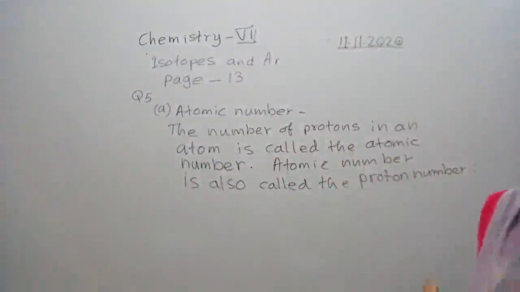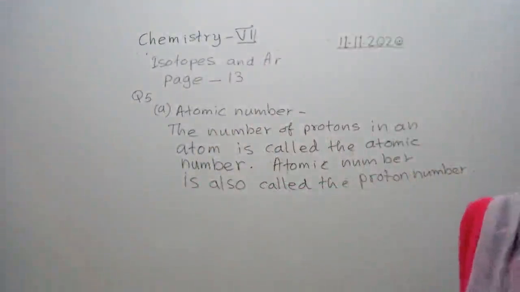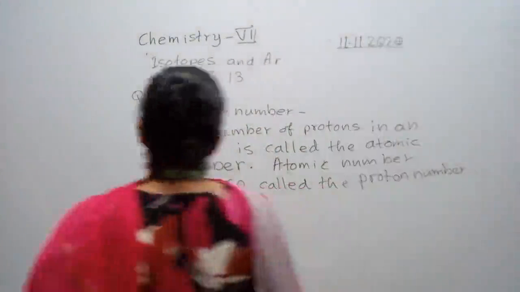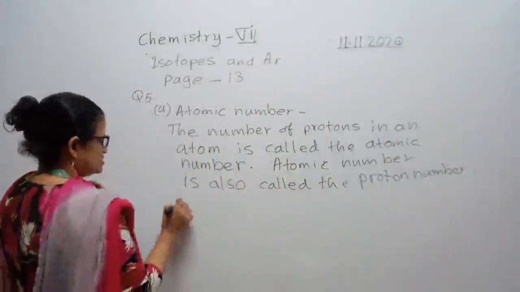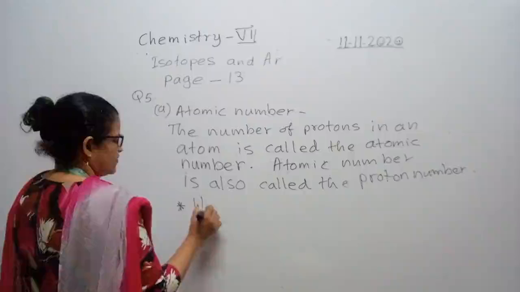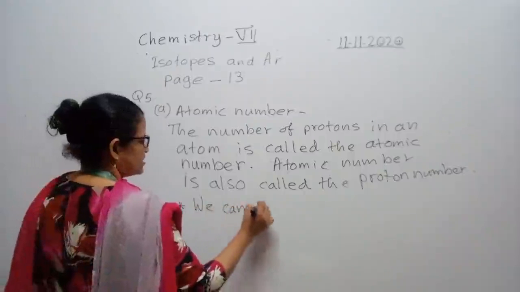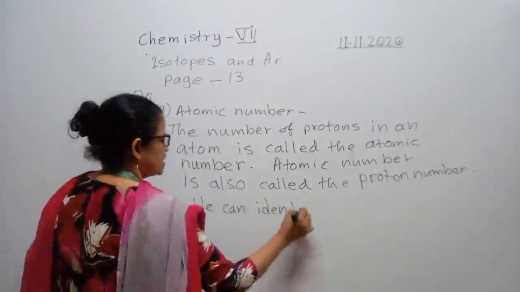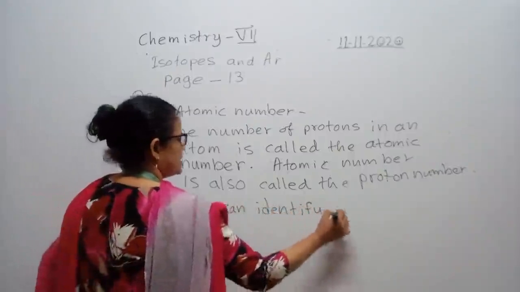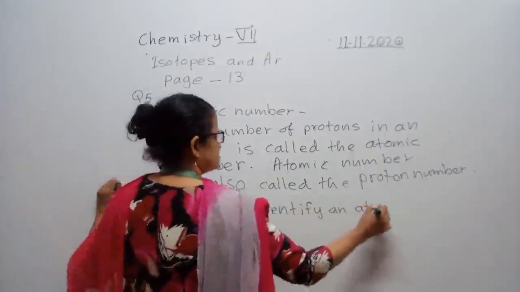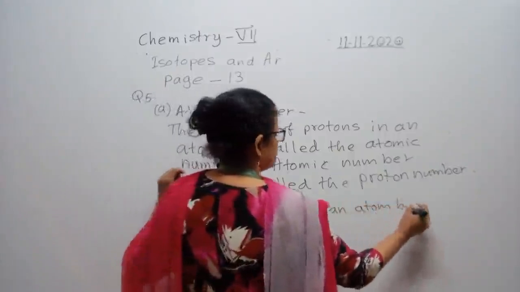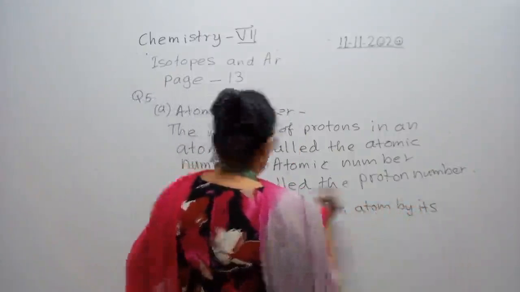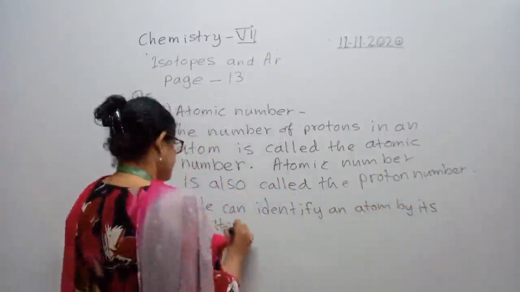Please learn. If you don't know that atomic number and proton number are similar words, you will get confused in the exam. Then this is a special point: we can identify an atom by its atomic number.